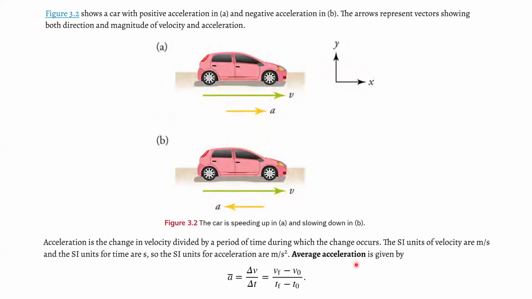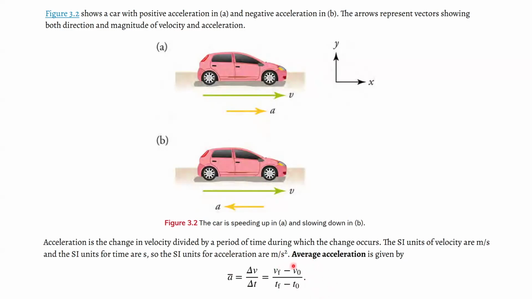Just as we can calculate an average velocity, which we have seen before, we can calculate an average acceleration. That's what they're showing here in this formula, which is pretty close to what we've seen before for calculating velocity.